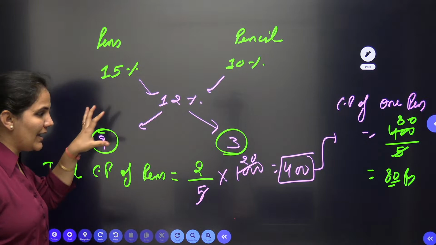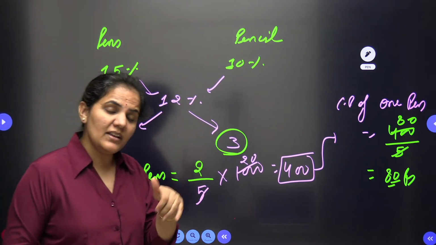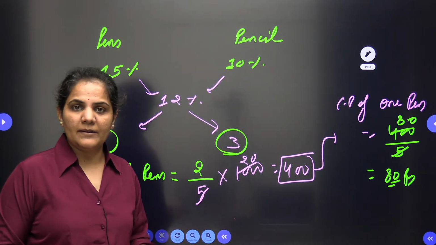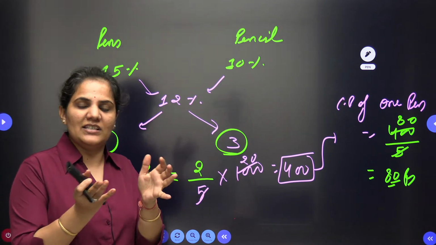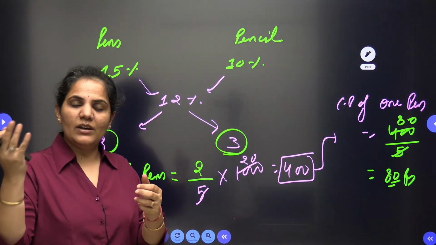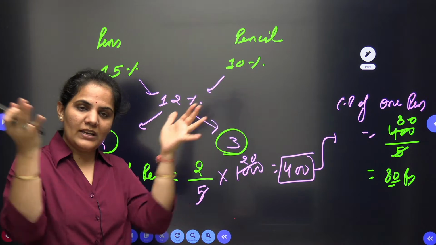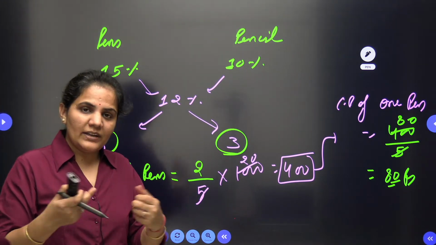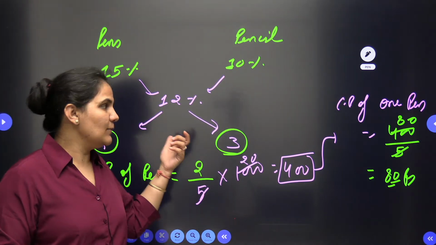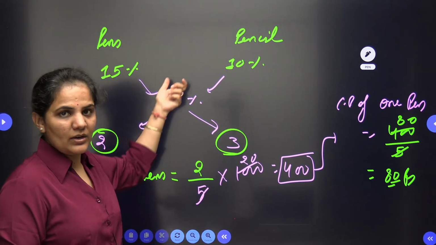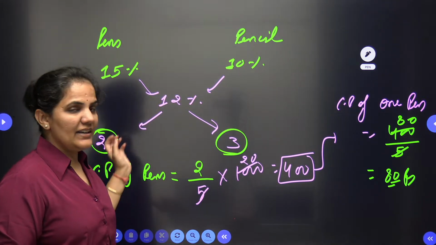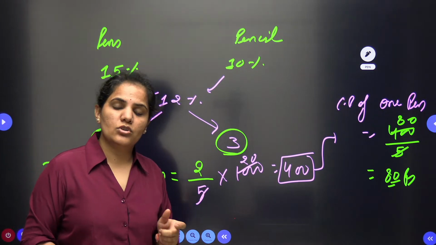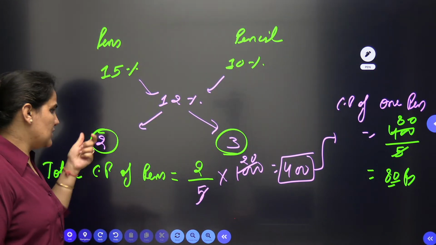This is the manner in which I am approaching this one, because here I have multiple percentages together. I have pen and pencil. This is just like the mixture and alligation problem: when you have milk and water, you add both of them and sell them together. The same concept I am using here. Pen and pencil together, profit is 12%. I need the ratio of cost of both things. So that's why this is 2:3.